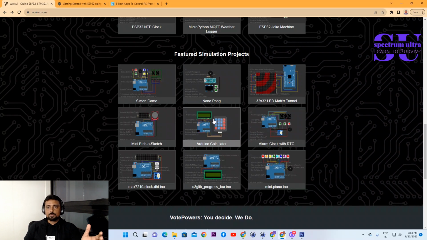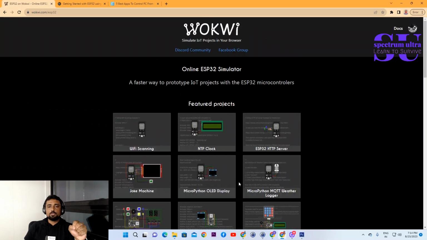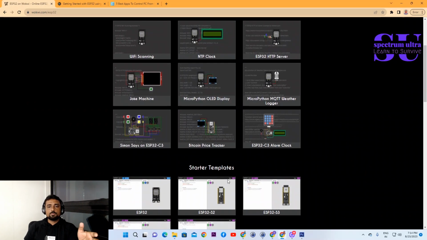With this reference, it will be very easy for you to connect different types of sensors and different peripheral devices. As this is our IoT series, we are going to use ESP32, because ESP32 has the capability of Wi-Fi and IoT is very easy to embed here. So let us go for the ESP32 based simulation.